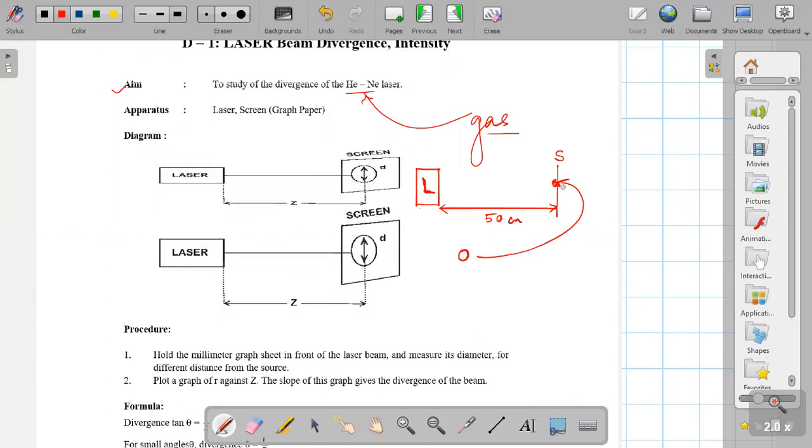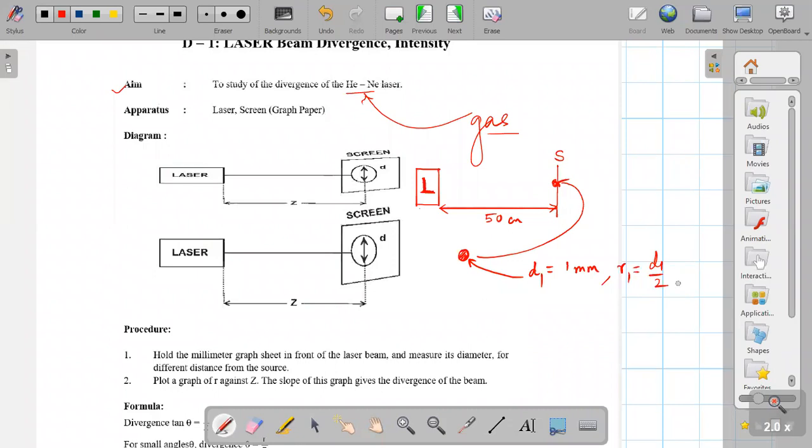Understood, dear student? First take the distance between laser source and screen. L is your laser and S is your screen, and here you will get a small spot of laser light. Then using graph paper or a small scale, find the diameter. Say diameter is D1, about 1 millimeter, for example. And from D1, can you find the radius, dear student?